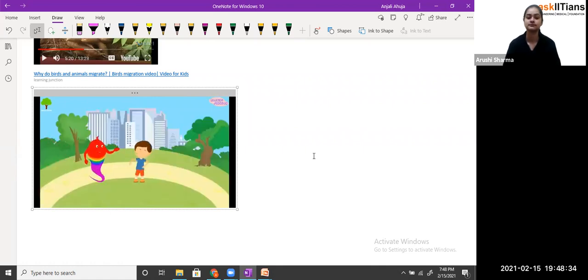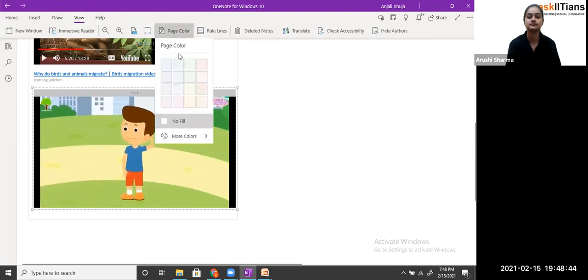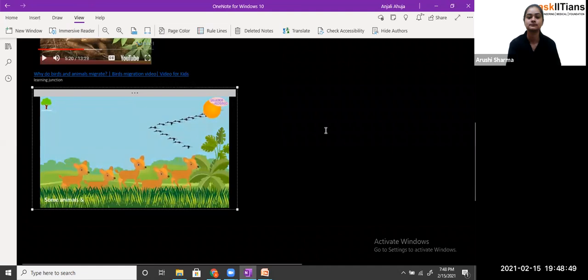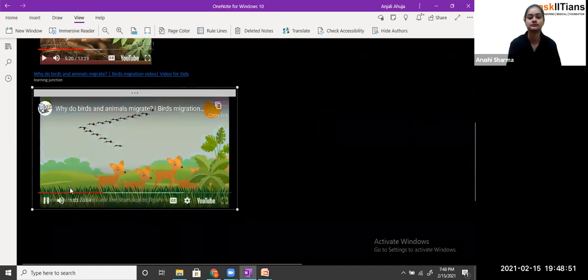Now the question is, how do they know where and when to migrate? Different signals such as a change in weather, the length of the days, or the availability of food may signal to the animals and birds that it's time to move. Oh, you must be thinking, how do they find their way? Some animals and birds use the stars and sun to figure out the appropriate direction.